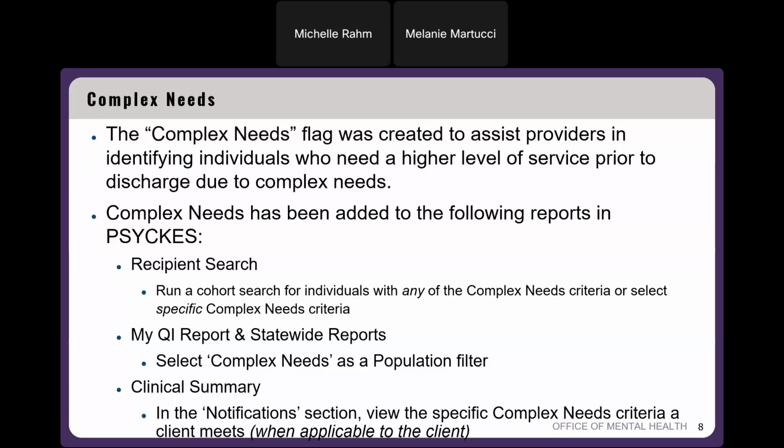So we've recently added complex needs as its own population filter. And then the client level clinical summary. In the notifications section, if somebody meets any of that complex needs criteria, you'll see that their complex needs due to, and then it'll list out all of the complex needs criteria that that person meets. And I'll show examples of all of these.